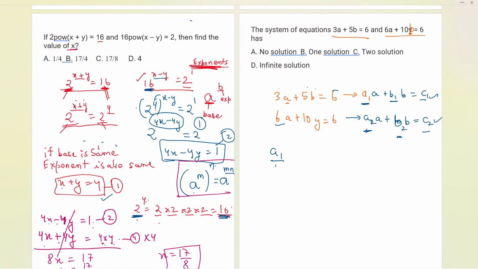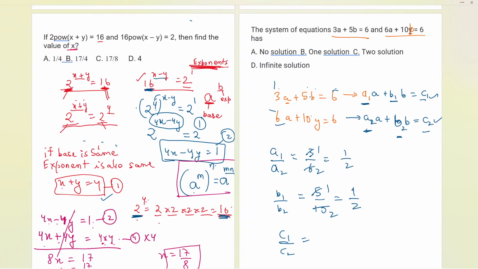Just write A1 upon A2, B1 upon B2 and C1 upon C2. Just check the ratios, what are we getting, and you will get that answer directly. So here we have 3 upon 6. If I cancel now, 3 times 1, 3 times 2, that is 1 by 2. Secondly, 5 by 10. Now, 5 by 10 if I write over here, that will be 5 times 1, 5 times 2.